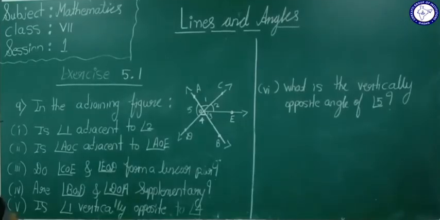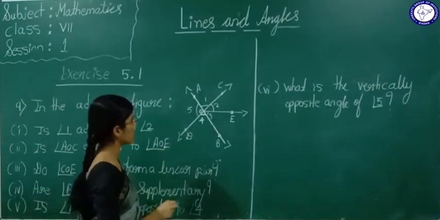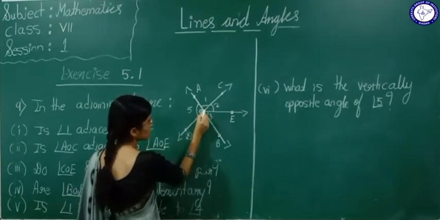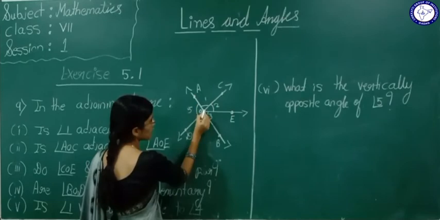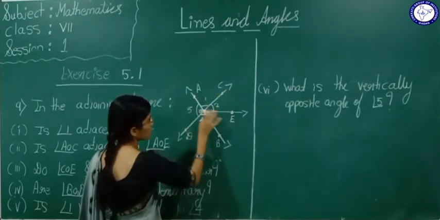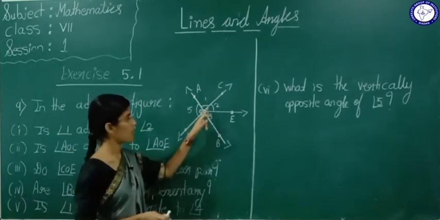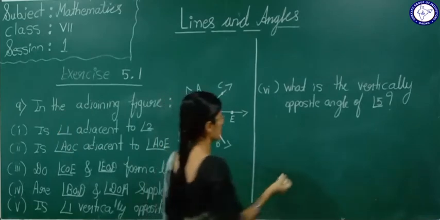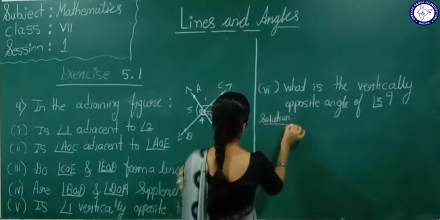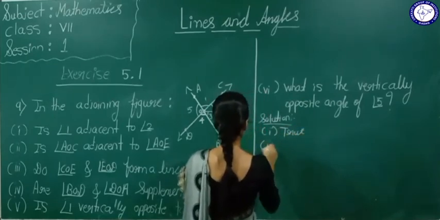Now see the ninth question. In the adjoining figure, is angle 1 adjacent to angle 2? Now they ask, are angle 1 and angle 2 adjacent angles? See here, these two angles have a common vertex O and a common arm OC. OA and OE are on either side of the common arm. Definitely this first statement is true.